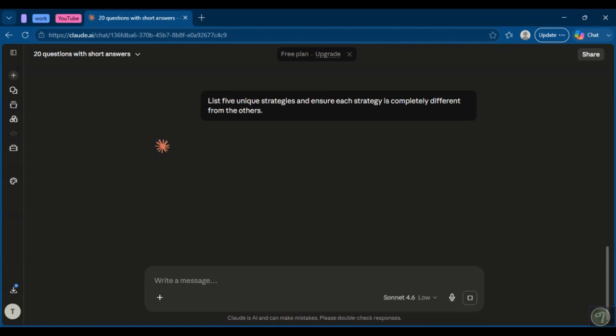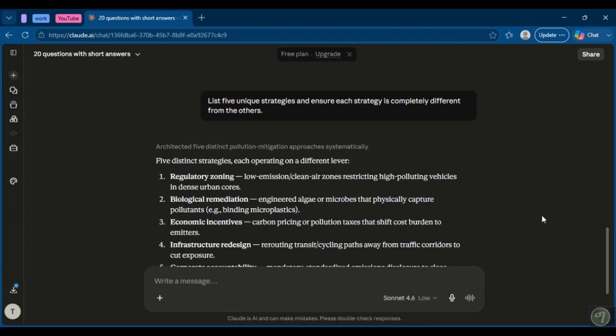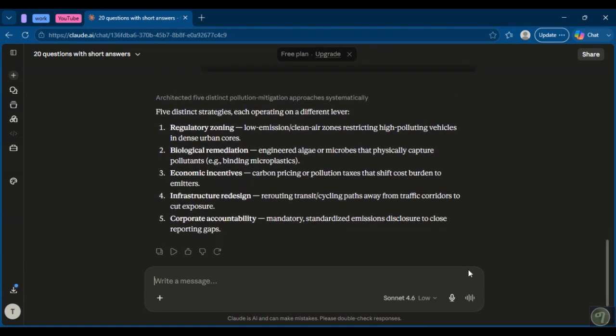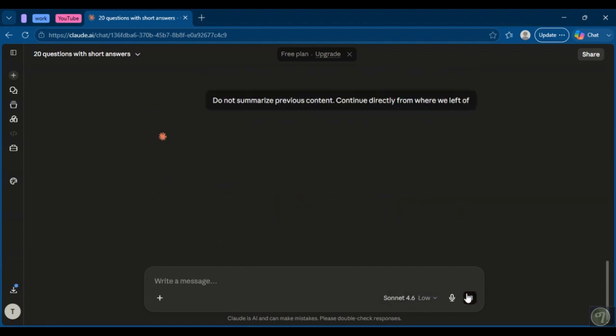Another useful method is to limit summaries. Claude sometimes repeats information because it tries to restate previous points before introducing new ones. A prompt like "do not summarize previous content, continue directly from where we left off" can help keep the conversation moving forward.